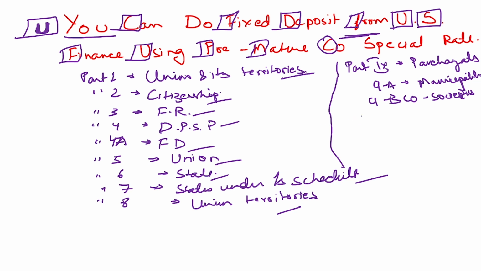And then you have S, part 10 of the Constitution, which talks about scheduled castes and scheduled tribes. And then part 11 talks about relations between the Union and states.